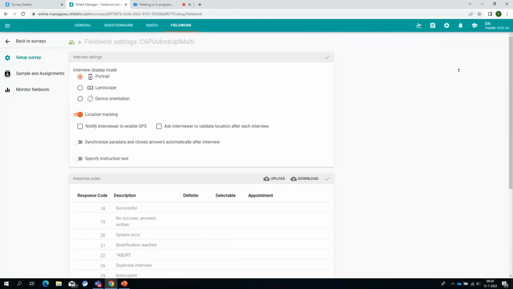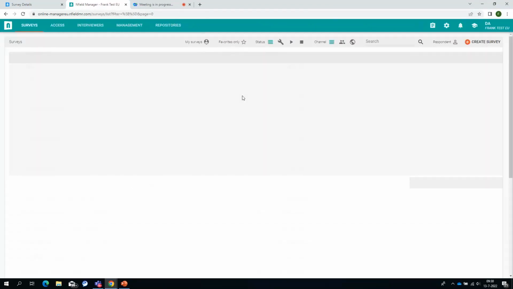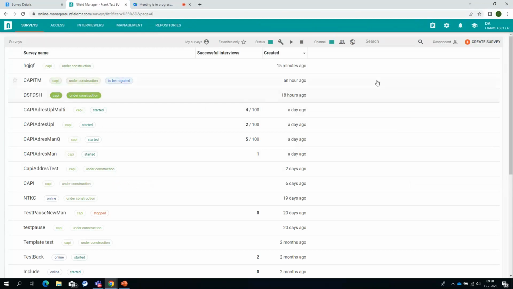Finally, the last part of this demo, how to migrate surveys. That's also the fastest part of the demo because that is really easy. If you go back to surveys, you can recognize the surveys that need to be migrated because they have this term here, to be migrated, which means that these surveys have been created in the CAPI Manager.